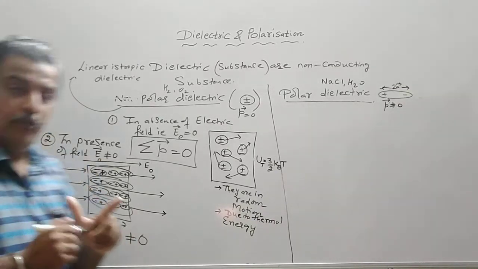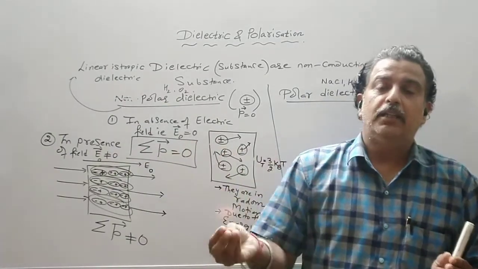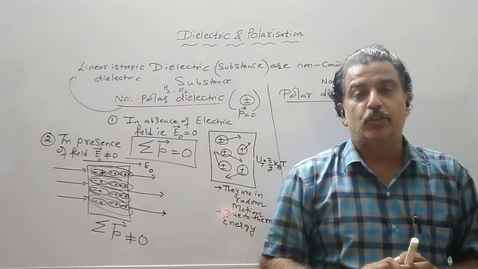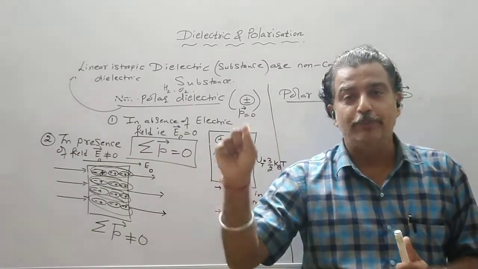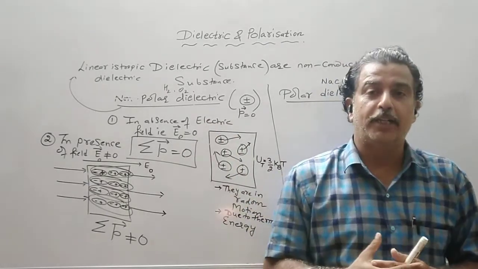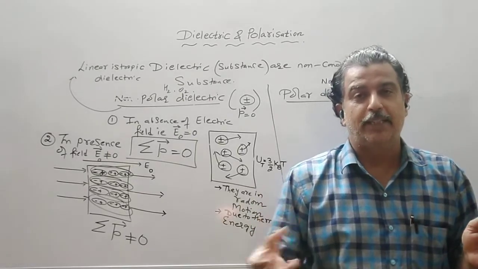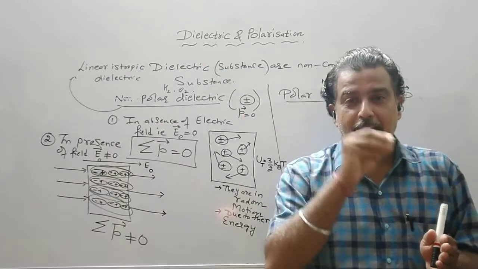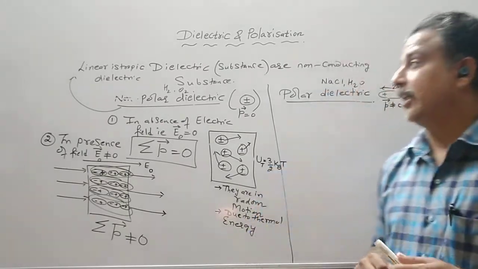This phenomenon of the separation of the positive and negative charge and the molecules getting aligned in the direction of the field is called the polarization of non-polar dielectric. So what is the polarization of non-polar dielectric? The separation of the positive and negative charge in the presence of the field, and then they start aligning in the direction of the electric field.